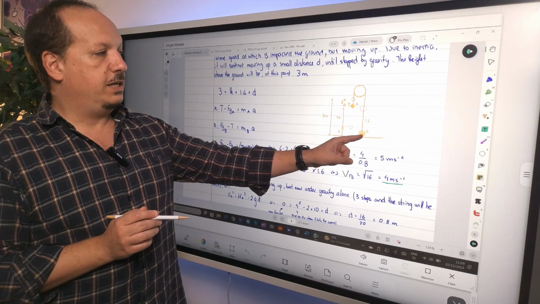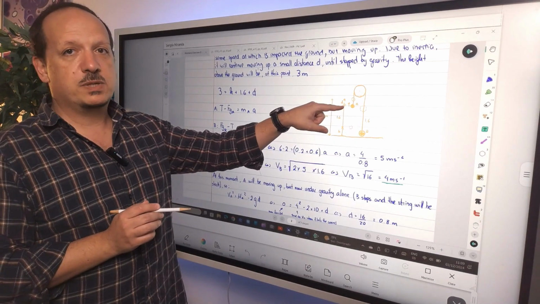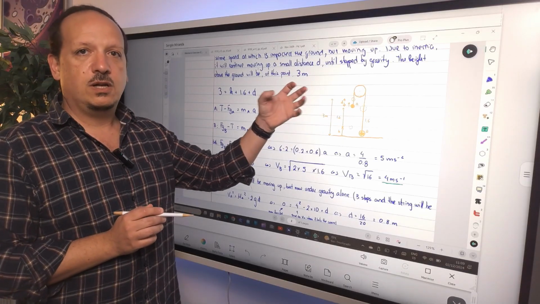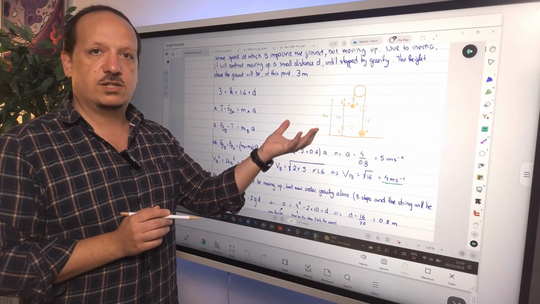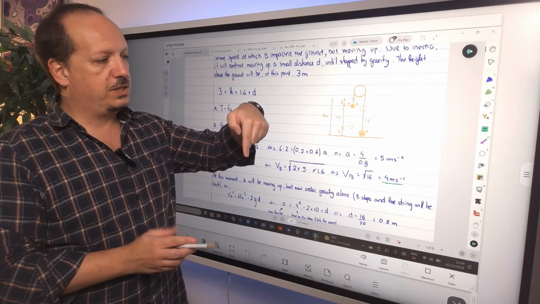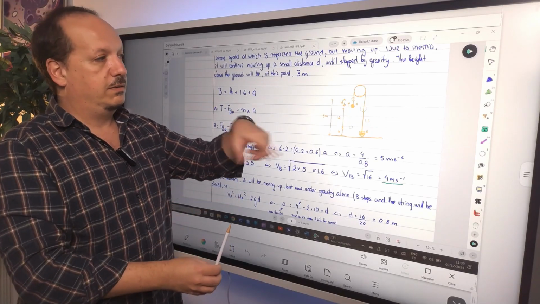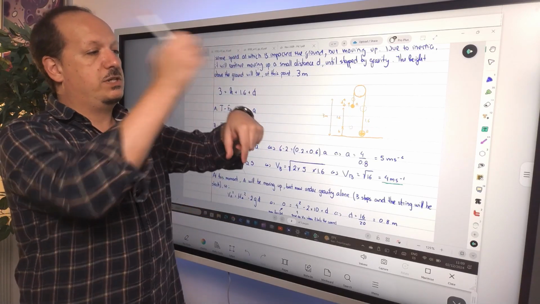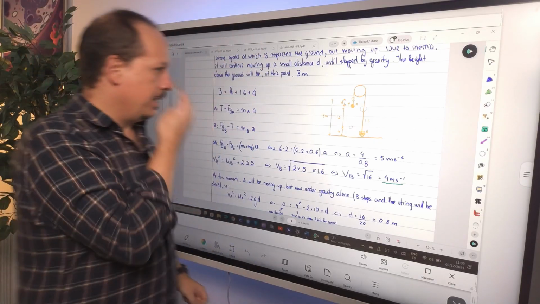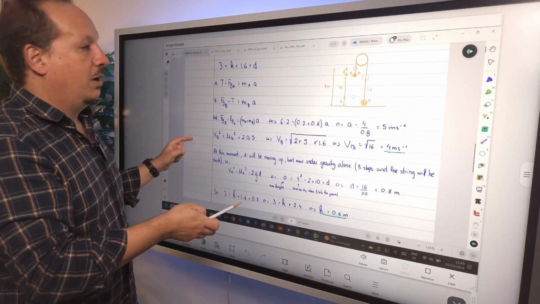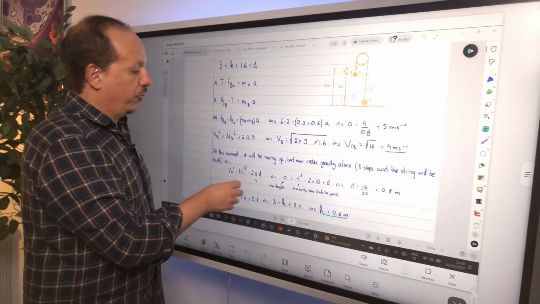So B hits the ground with 4 meters per second, and A is also at 4 meters per second when the tension disappears. When the tension disappears, what is going to be the only force acting on B is the weight, which is pointing in the opposite direction of motion. So A is going that way. When B hits the ground, the tension disappears, and you only have the weight, which is going to slow it down to the maximum height. See? And now I know the value of that speed, which is now going to be the initial speed on the new formula over here.